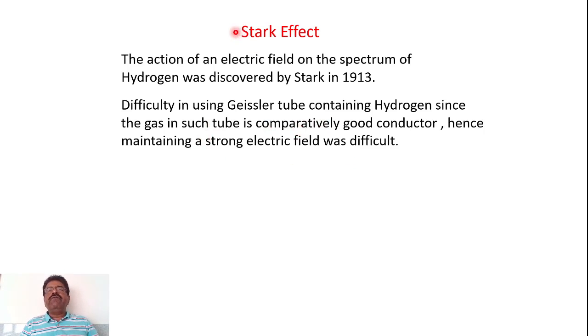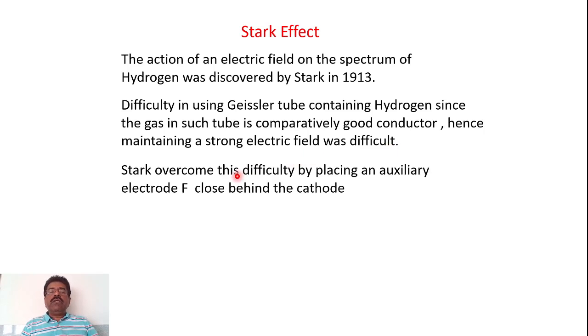So this difficulty was overcome by Johannes Stark in 1913, and he was successful first time to observe the effect of electric field on the spectral lines of hydrogen, especially the Balmer series in hydrogen atom. So the kind of changes that Stark has made in the Geissler tube to overcome this difficulty, he had just placed an auxiliary electrode F close behind the cathode.